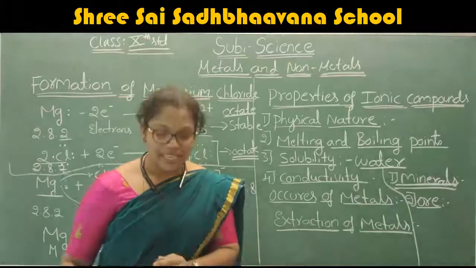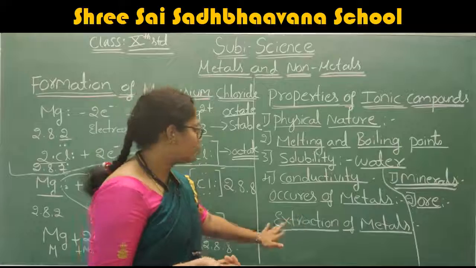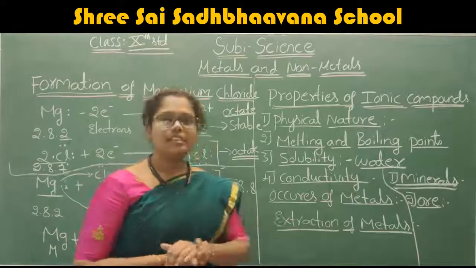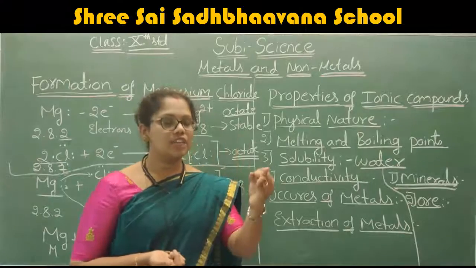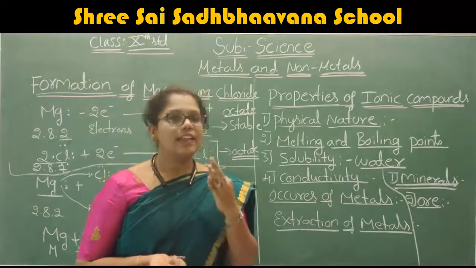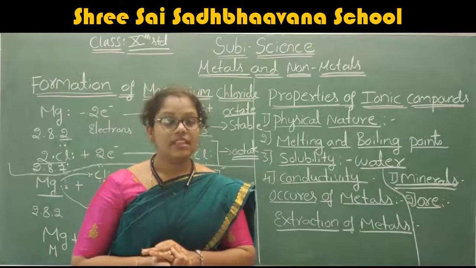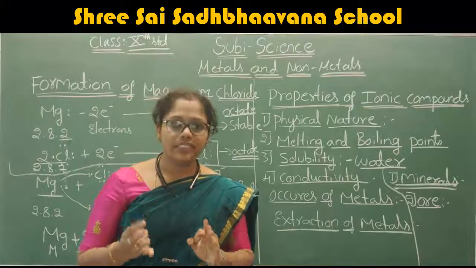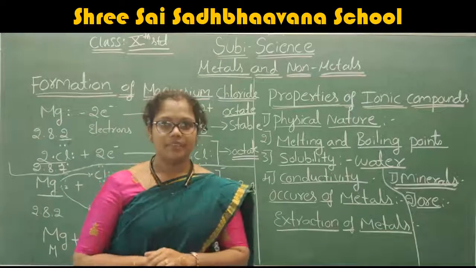These are the main three steps involved in the extraction of the metal.